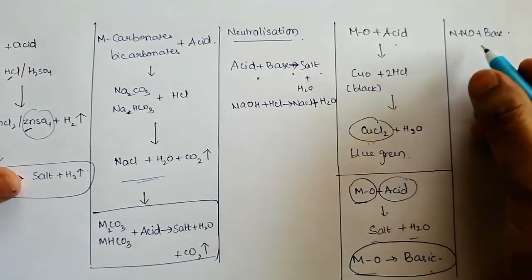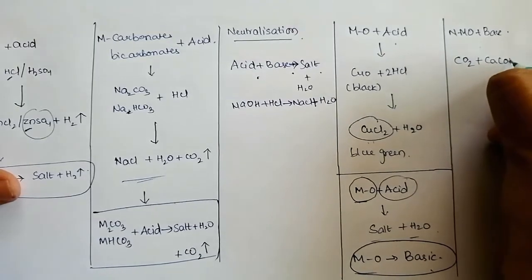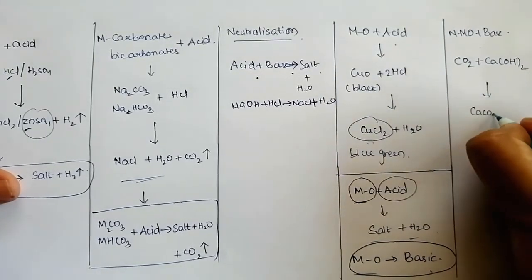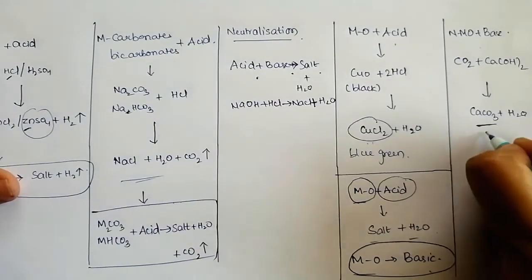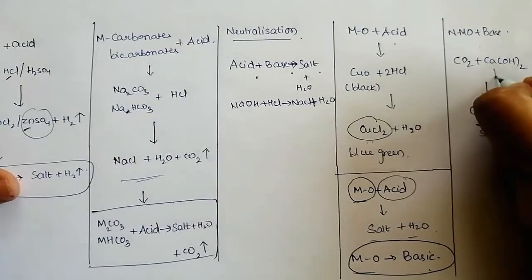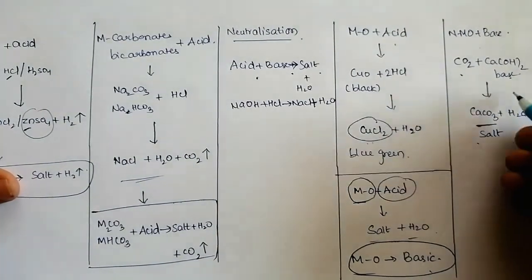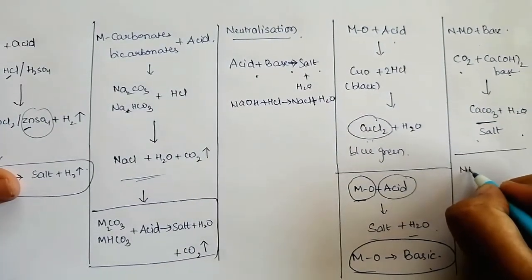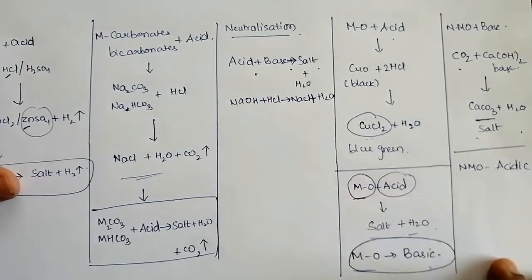Similarly, if you take non-metal oxides, example is CO2 plus calcium hydroxide, a base, nothing but slaked lime. It is giving calcium carbonate plus water. So this is also a salt. So this is a base. Acid reacts with base to form salt and water. This is also similar to neutralization reaction. So we can say that non-metal oxides are acidic in nature, acidic oxides.